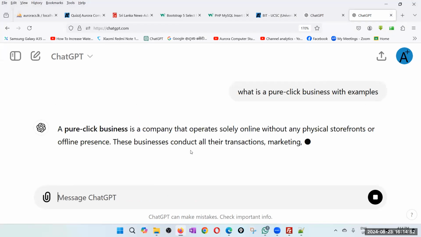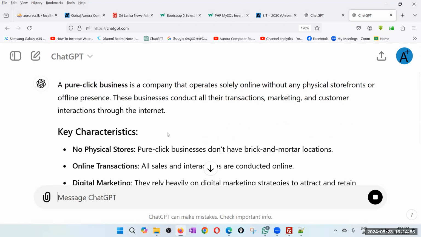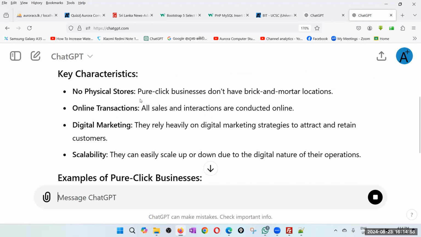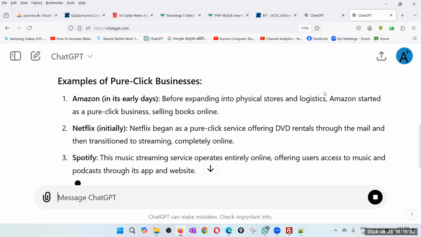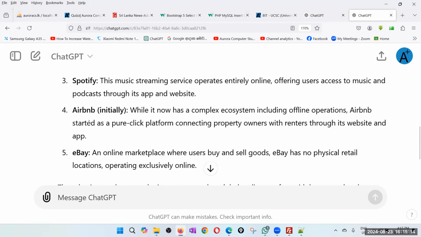Let's say the physical products are not considered, maybe. Right. No physical stores. Pure clicks don't have brick and mortar locations. Like you can see Amazon. You can buy something like even a smartphone, toy, but that is still pure click. eBay. So in eBay, it's not only digital things.